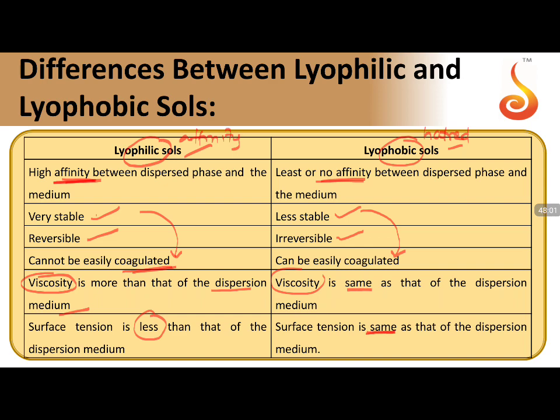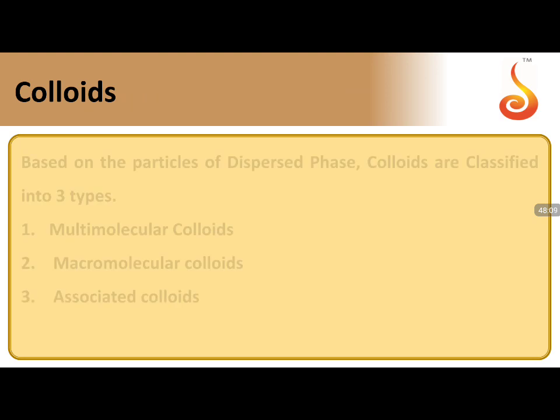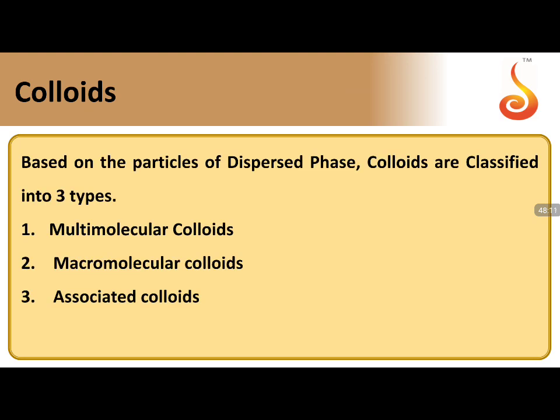So these are some common terms we have to understand and learn, which makes our way easy in CET examinations. Moving to the basic classifications of colloids, another classification is with respect to the particle size of the dispersed phase. Based on the size of dispersed phase particles, we classify them into three categories: multimolecular colloids, macromolecular colloids, and associated colloids.